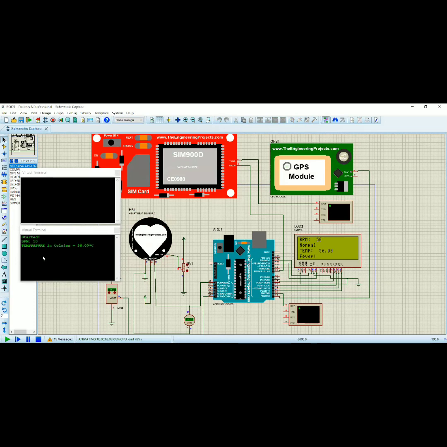Now as we see, the heartbeat rate is 50 and the temperature is 56 degrees Celsius, and we do not get any latitude and longitude information, so no message is sent to the registered mobile number. The temperature is normal and the heartbeat rate is also normal. Now let me change the temperature.